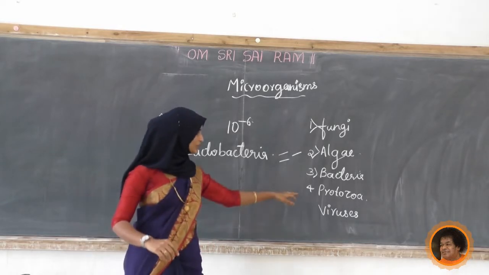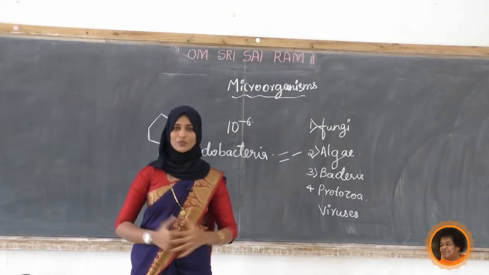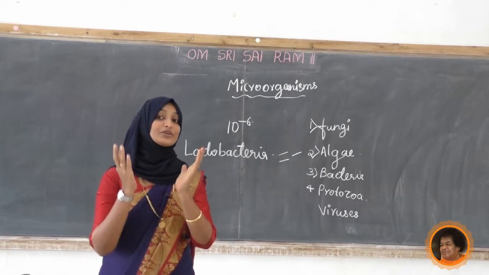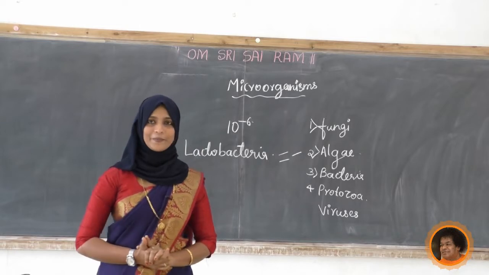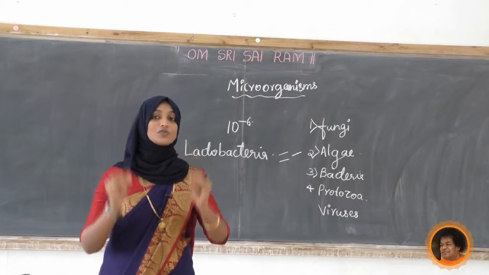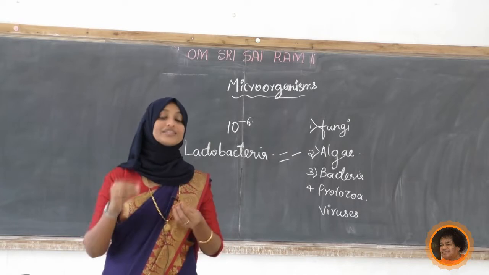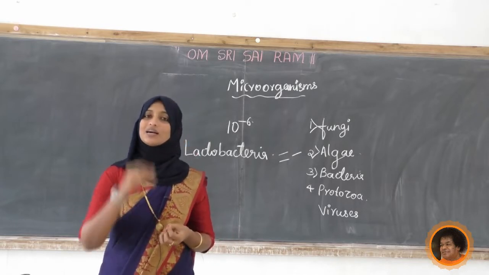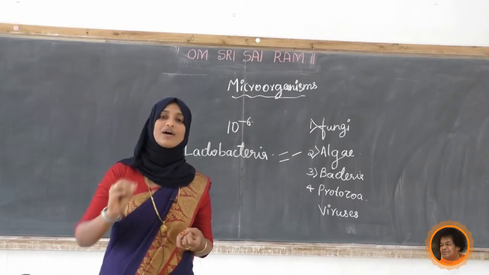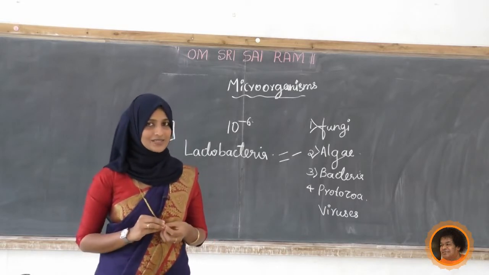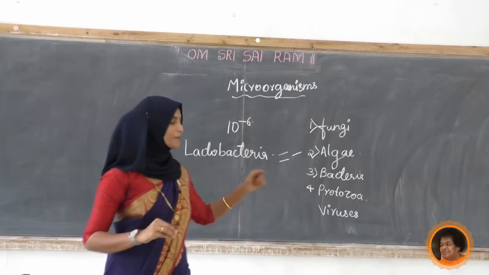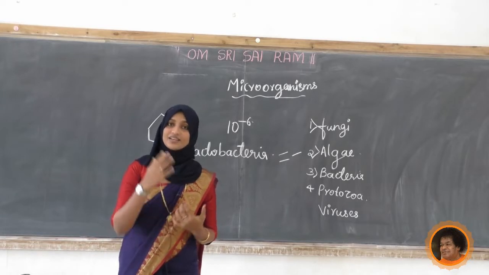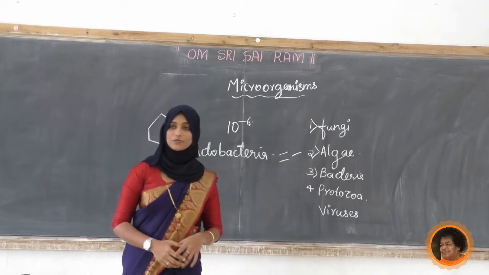Yes, next we will move to the protozoa. Do you know any protozoan diseases? Malaria is the best example. It is caused by which organism? Which mosquito is responsible for that? Yes, the female Anopheles mosquito. Plasmodium vivax is the scientific name of that organism, which is also a protozoan. Other than that, amoebic dysentery is also a disease caused by protozoans.